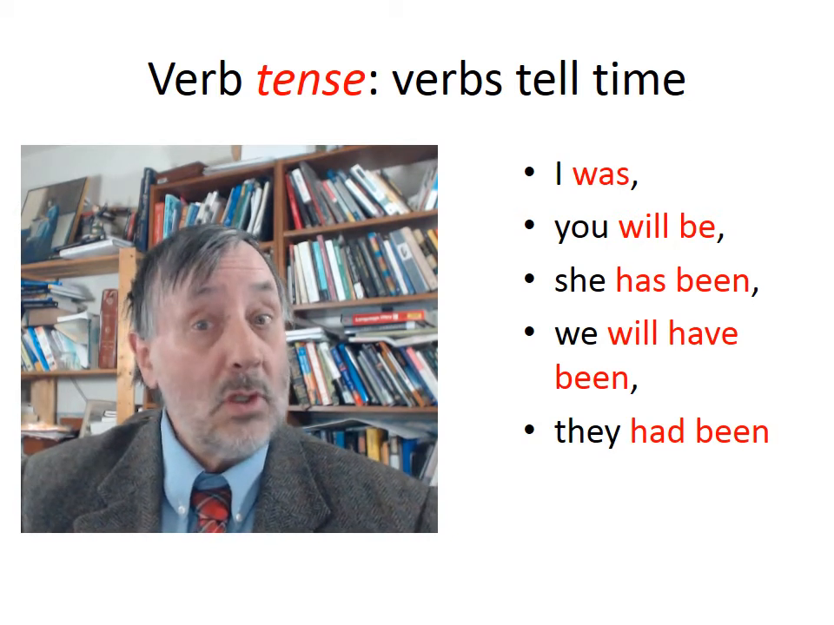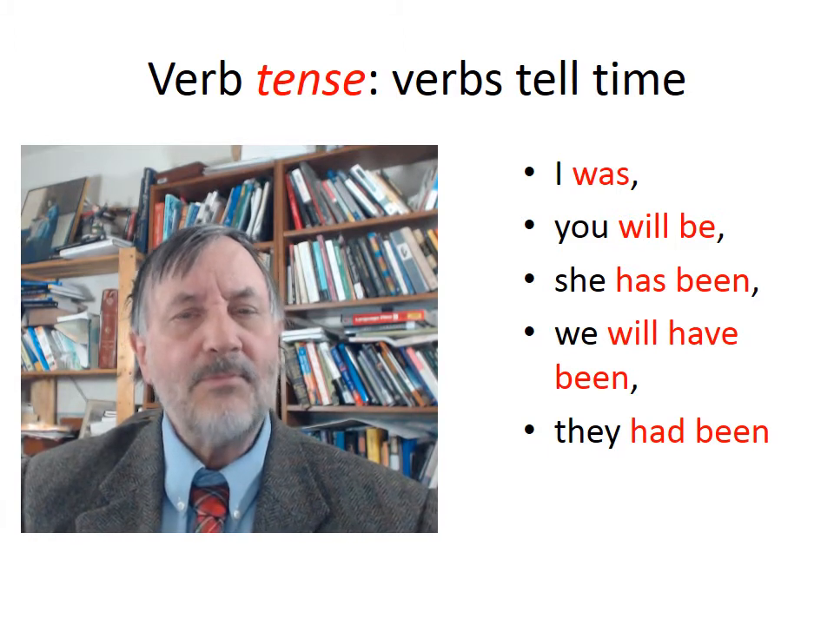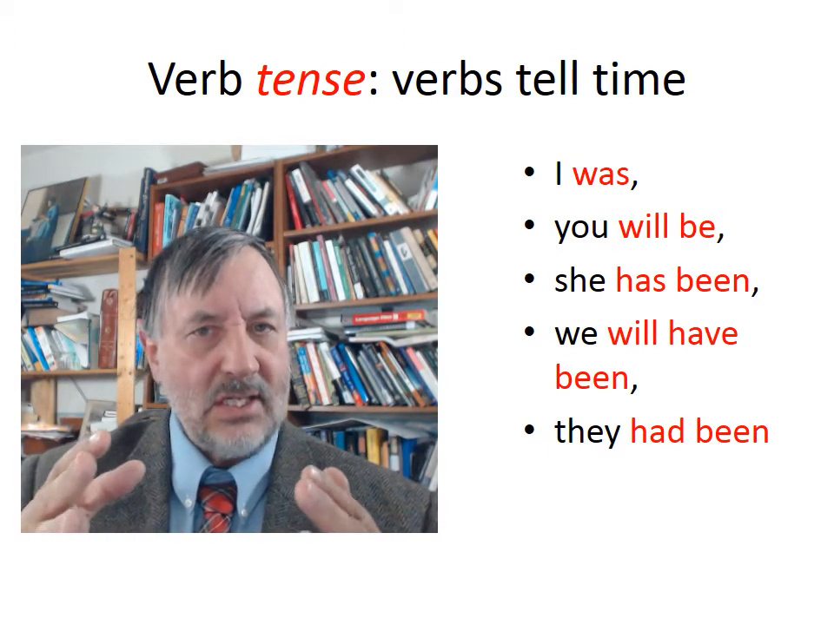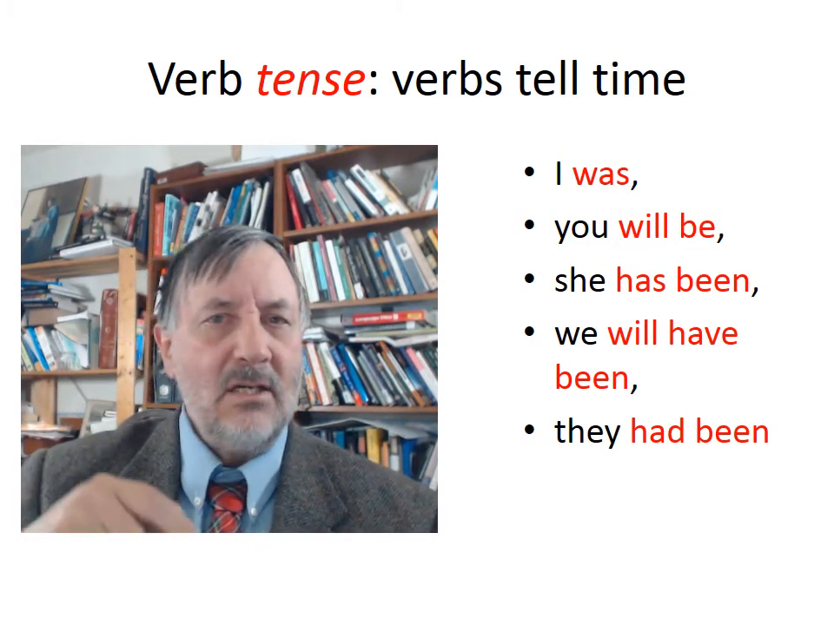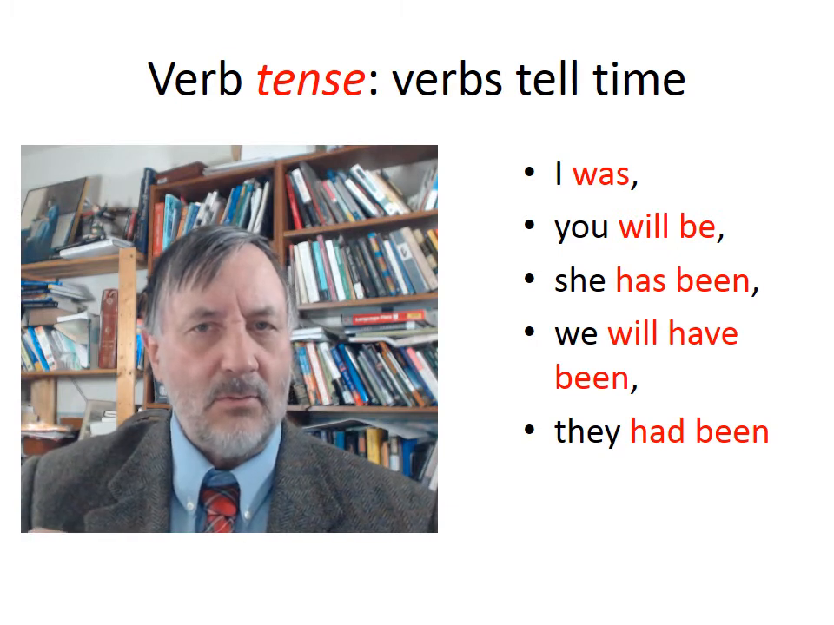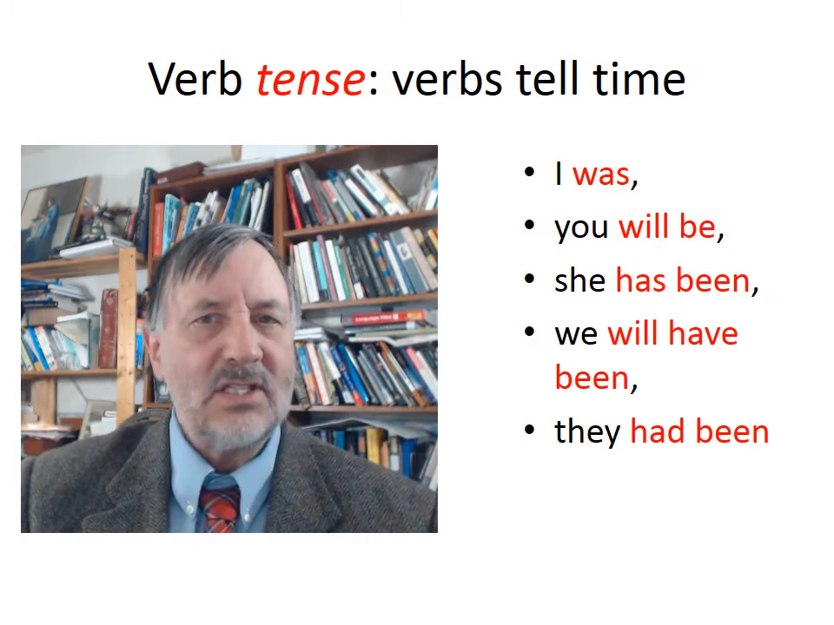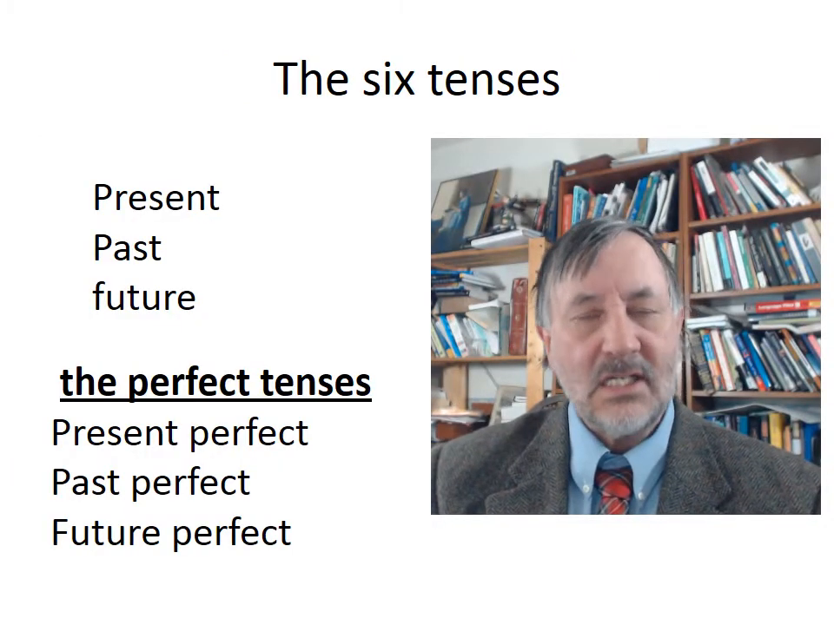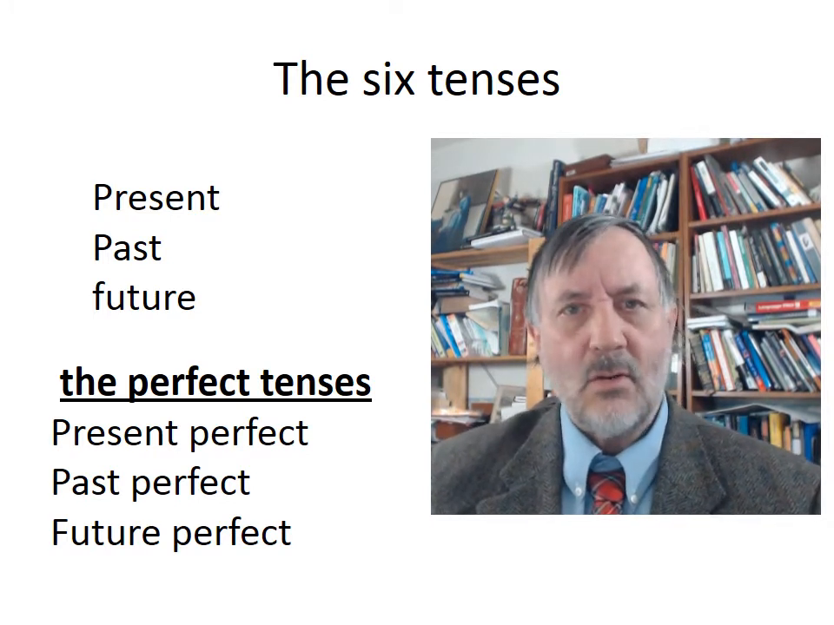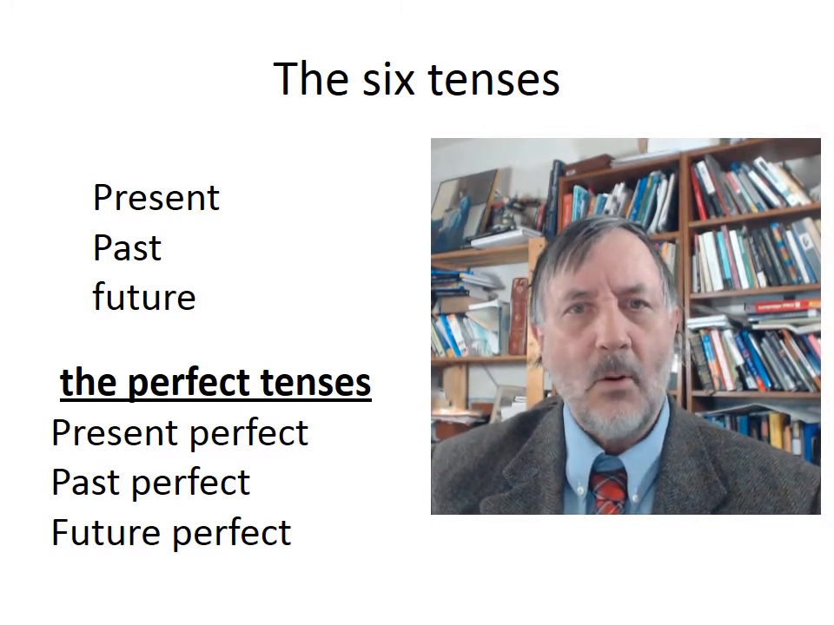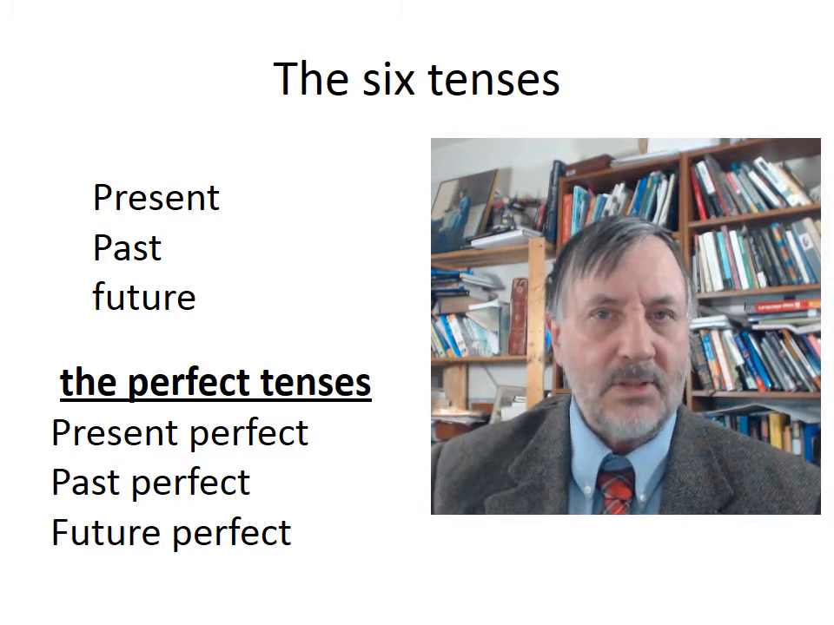And so we have some examples here. I was, you will be, she has been, we will have been, they had been. You see, each one of these casts the action, or in this case the state of being, into a different verb tense, into a different time. So we'll take a look at how this happens. So here we have the 6 tenses in English. Not all languages have the same tenses, or think of verb tense or the time that verbs describe the same way, but in English, this is the case.